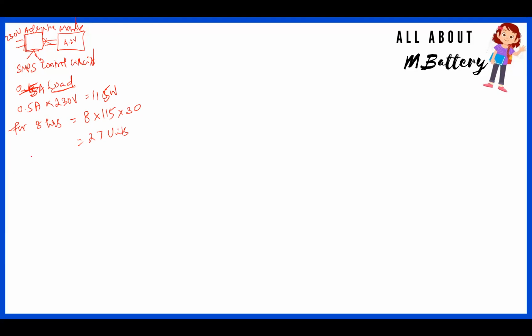But still, when you look using a multimeter, there will be a small current, even if you disconnect, meaning that you just plug in your adapter and you're not connecting your load to the circuit. You're not connecting the mobile phone to the circuit here. Still, this will consume current. You can try it in the lab using your multimeter. So roughly it is a certain percentage of this current. I take it as 0.005 amps multiplied by 230. So this value is very, very small. Once again, you calculate 0.005 multiplied by 230,